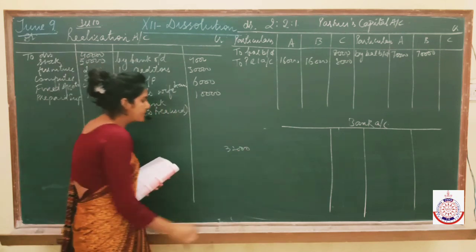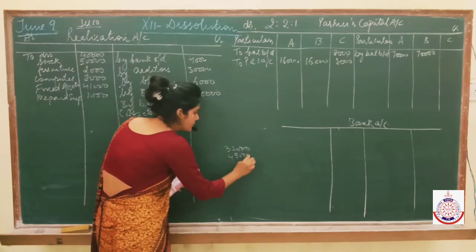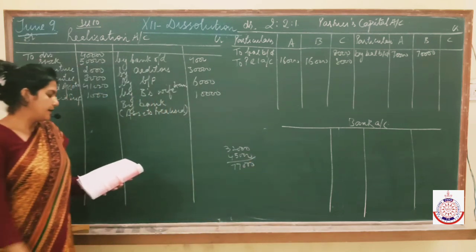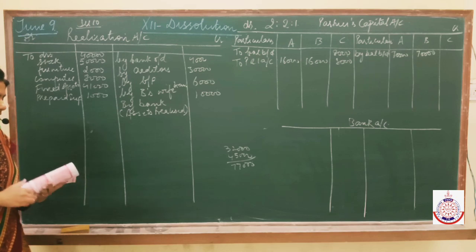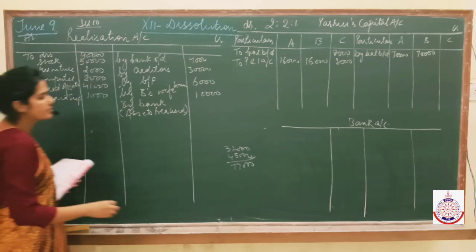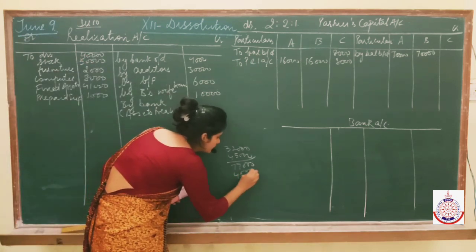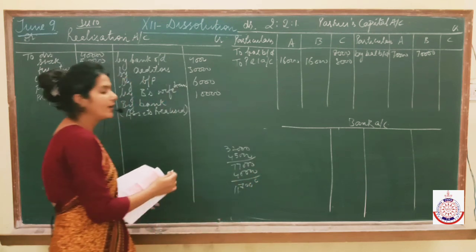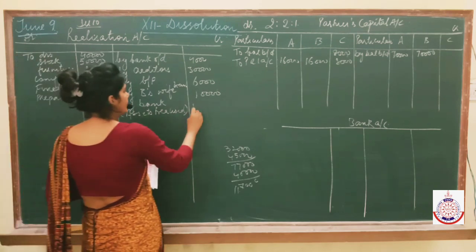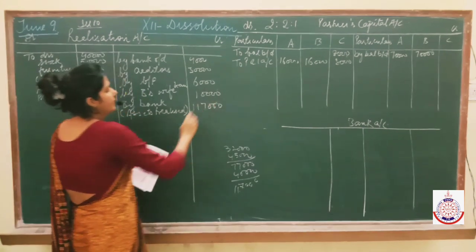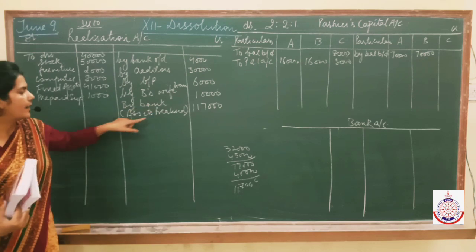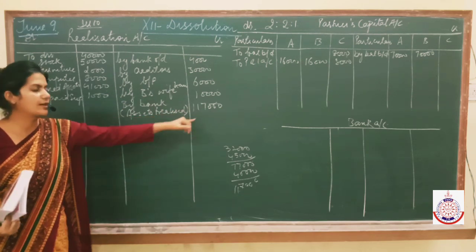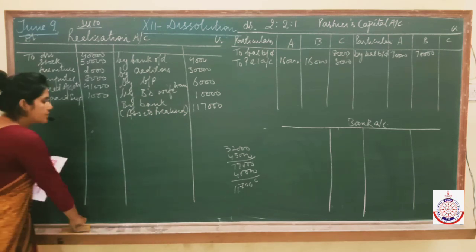So what you have realized, just write the total. After selling stock you got 32,000. After selling fixed assets you got 45,000. So total becomes 77,000. And you have received the full amount from debtors, and debtors are rupees 40,000. So write here 40,000. So how much have you received? It's 1,17,000. So write. Instead of writing by bank, by bank, by bank so many times, you may write like this also, by bank, assets realized and the total. This should be done in rough.